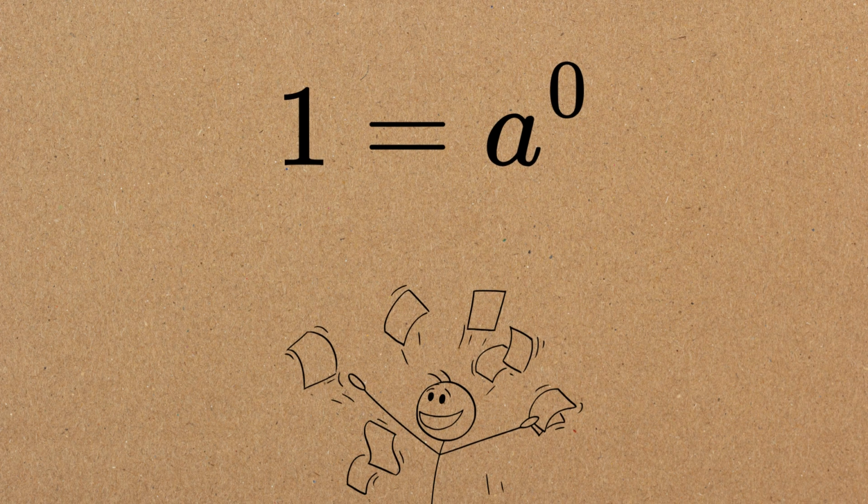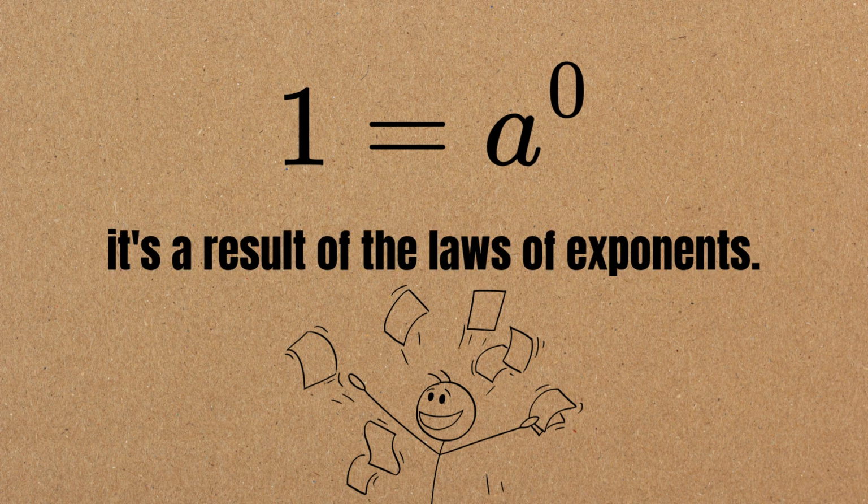Now you know that a to the power of 0 equals 1 isn't just a rule, it's a result of the laws of exponents.